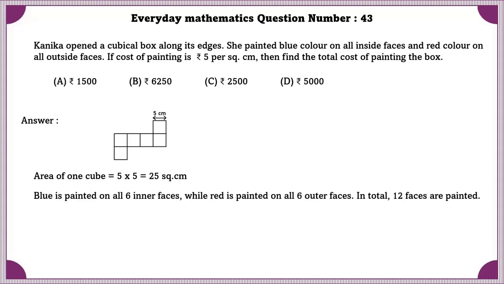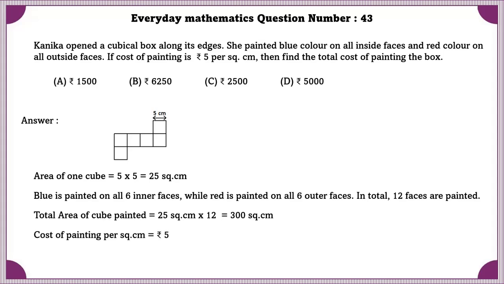Blue is painted on all 6 inner faces, while red is painted on all 6 outer faces. In total, 12 faces are painted. Total area painted is equal to 25 square centimeters into 12, which is equal to 300 square centimeters. Now cost of painting per square centimeter is 5 rupees. Therefore, cost of painting 300 square centimeters is equal to 1500 rupees.